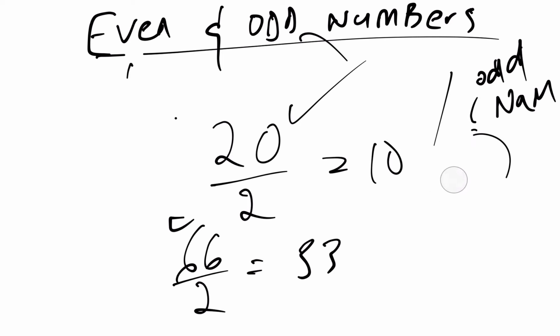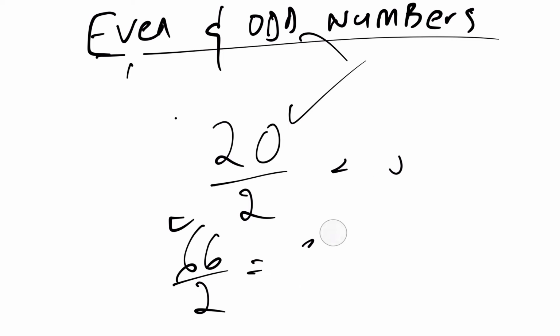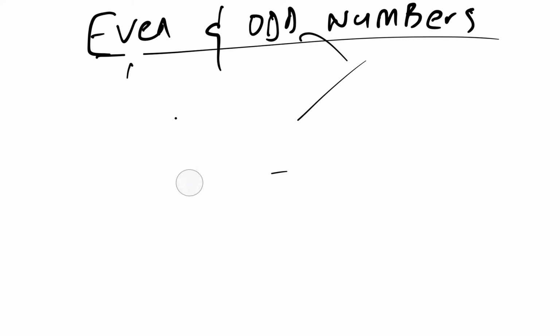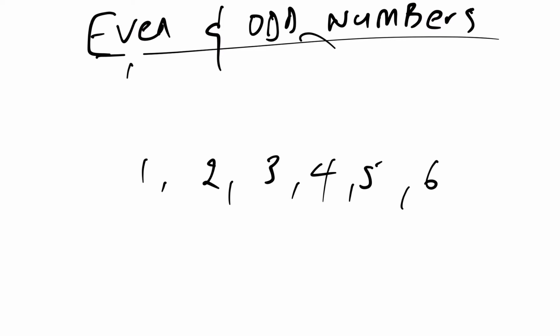As I'm going, I will just write the first 10 natural numbers. Let them start with 1, 2, 3, 4, 5, 6, 7, 8, 9, 10.